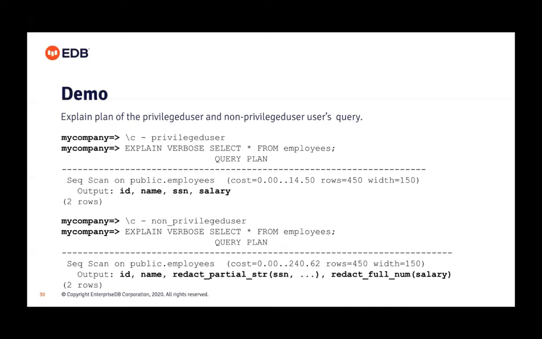But when you log in as the non-privileged user, you'll see ID, name, we do not have any policy on those, so that will be as it is. The SSN column has wrapped some function call. So we are passing that SSN to redact_partial_str, the inbuilt function in the DBMS package. I have skipped the rest of the arguments, that's too long to add here. You can just run this same query and see that. And for a number, redact_full_number, that salary we are passing, it will return that value.